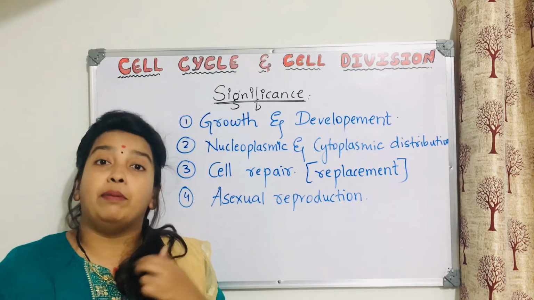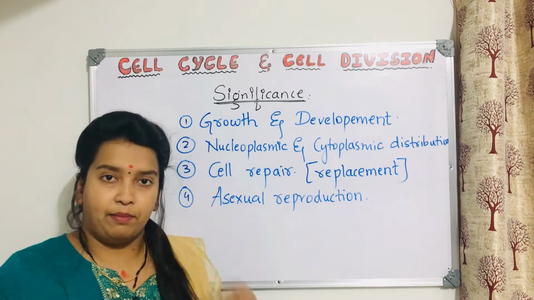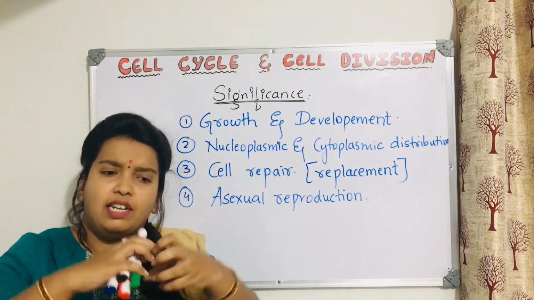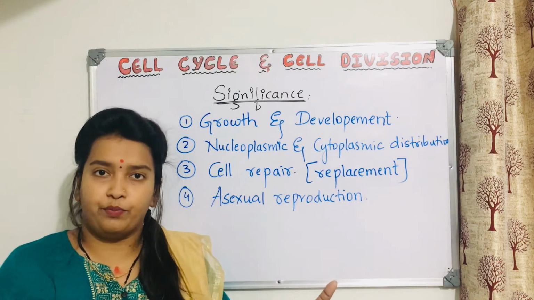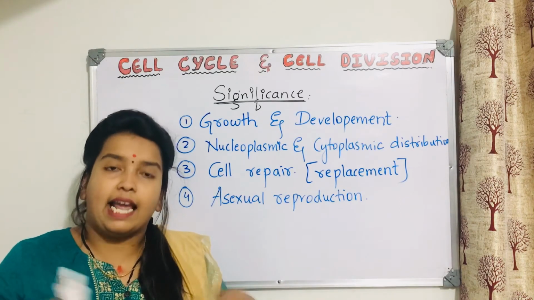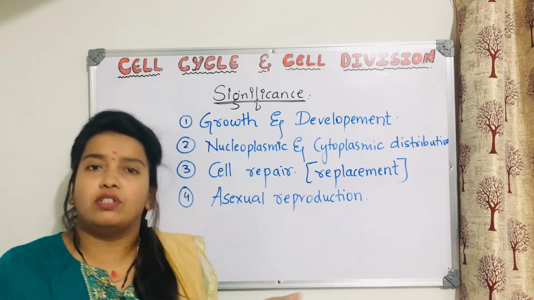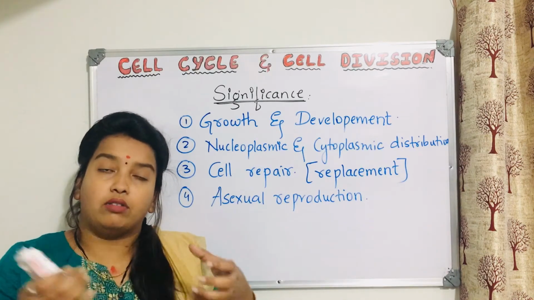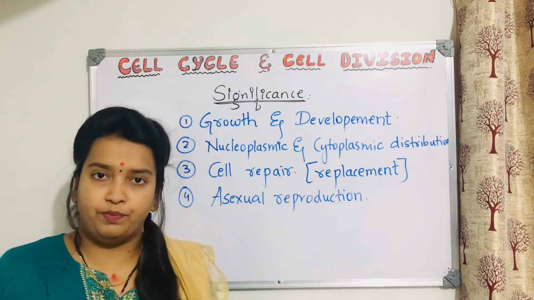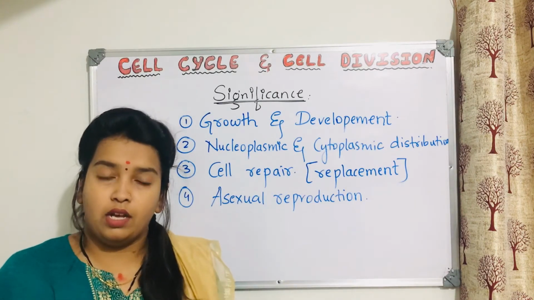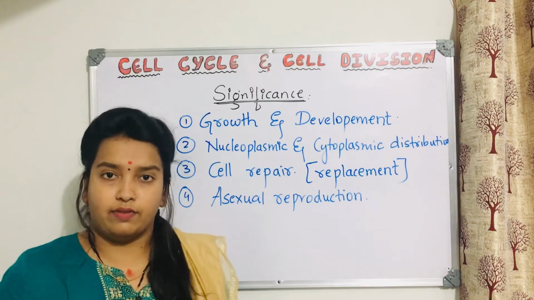Let us consider amoeba. If you take amoeba as an example, amoeba will just divide. Its body divides into two. It can be binary, it can be multiple fission. We call it fission. Fission is nothing but mitosis only, wherein the organism divides into two or into many. That is just an example of mitosis as well.